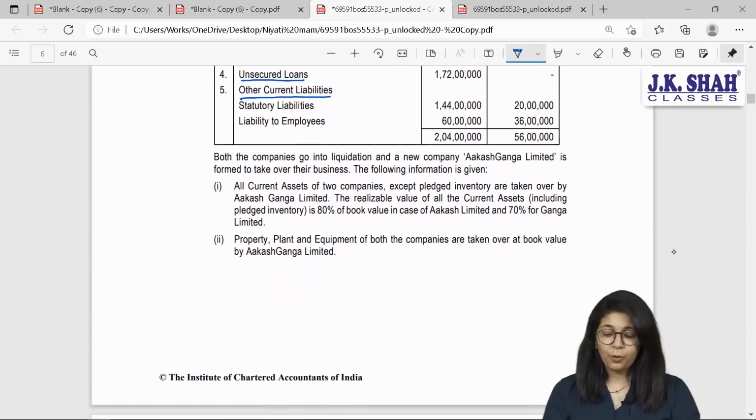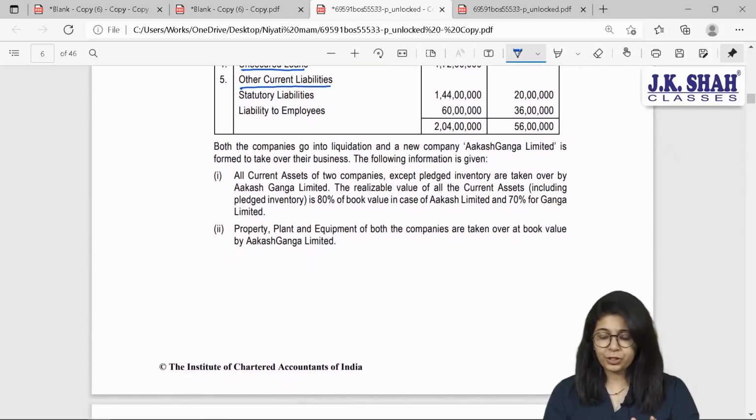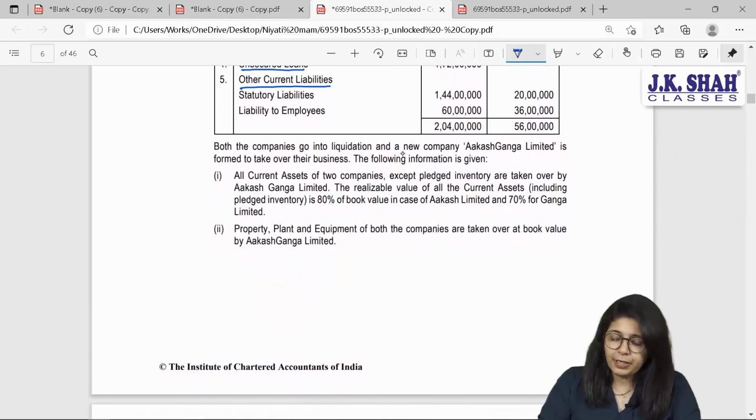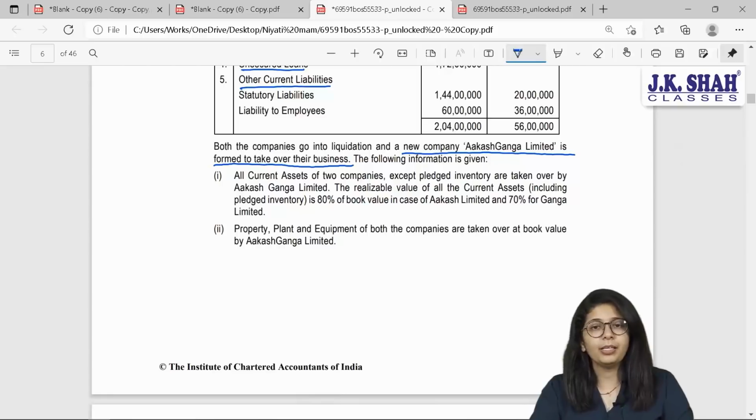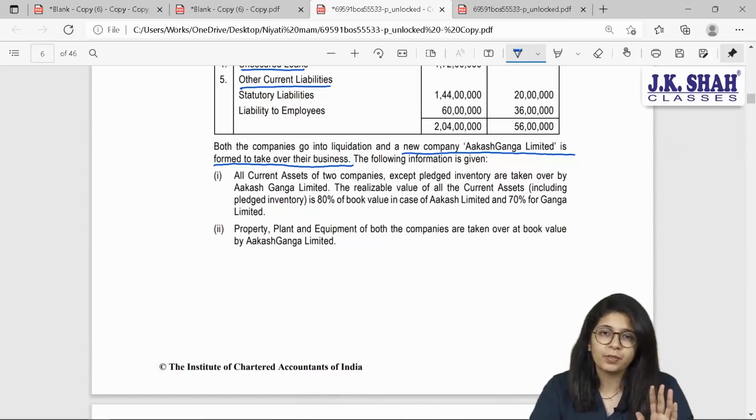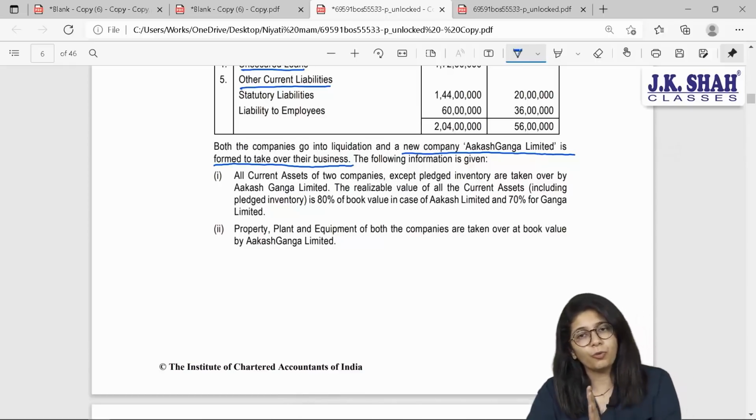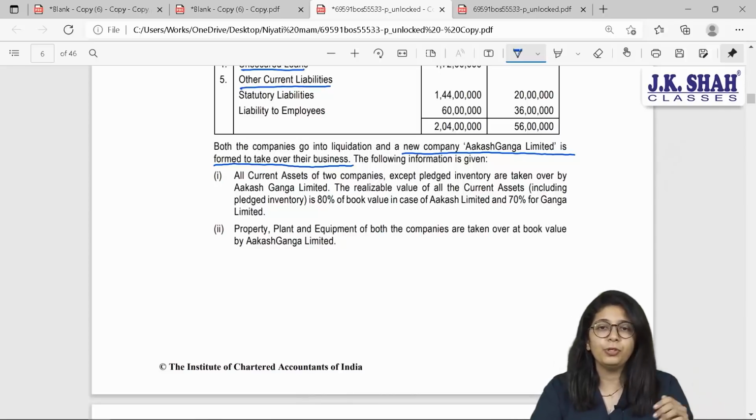It has been said both the companies go into liquidation and a new company, Akash Ganga Limited, is formed to take over their business. So now how many companies are to be dealt with? 3. Akash Limited, Ganga Limited and Akash Ganga Limited. We have learned how to close the books of old company and how to open the books of new company.